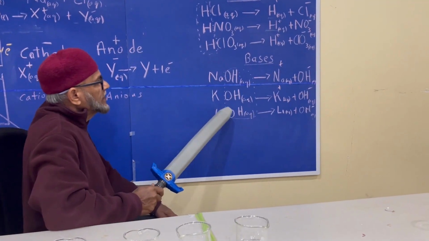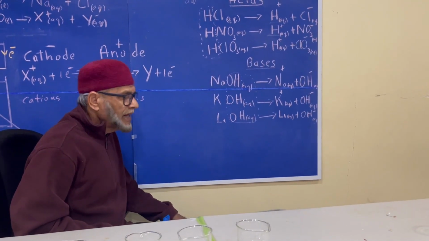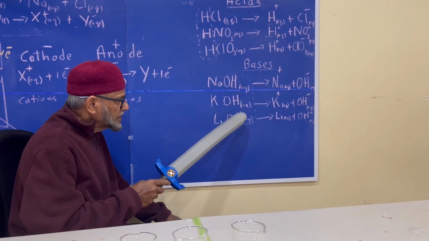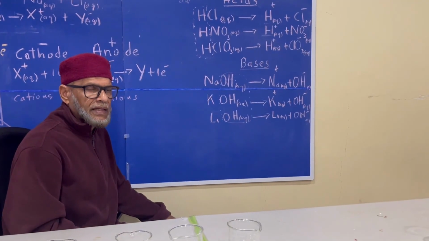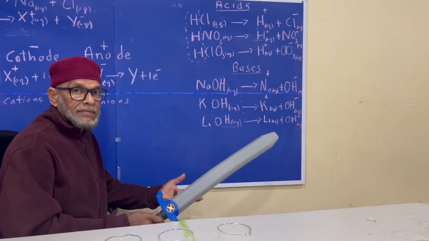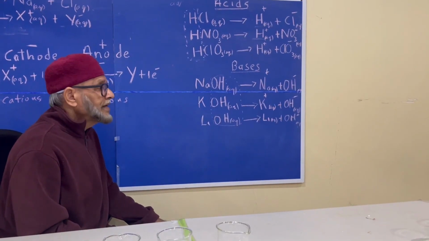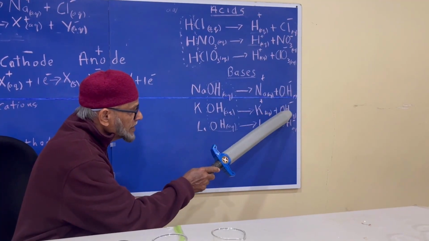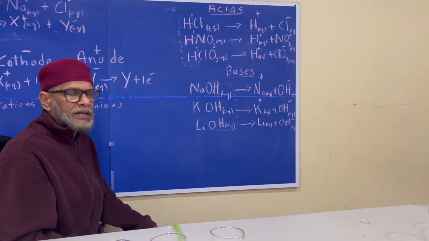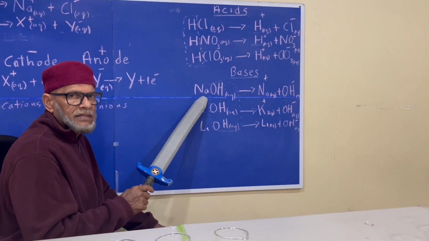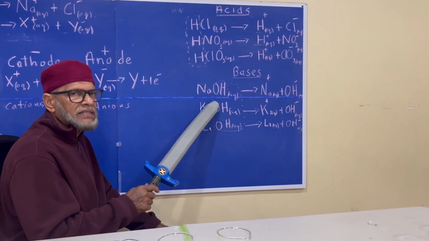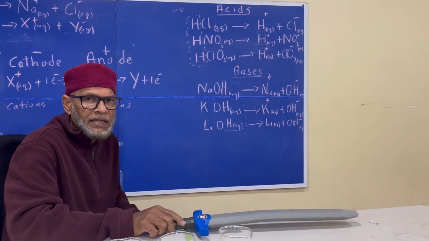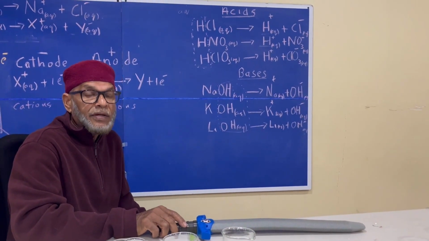Similarly, when you look at the formulas for bases, he noticed that they have one radical in common, the OH radical. And he theorized that if these conduct electricity, they must have produced ions, and the ion that is common with these is the OH ion. See that? So his theory is that when any base dissolves in water, it produces OH ions, and those are the ions that cause a solution to become basic.